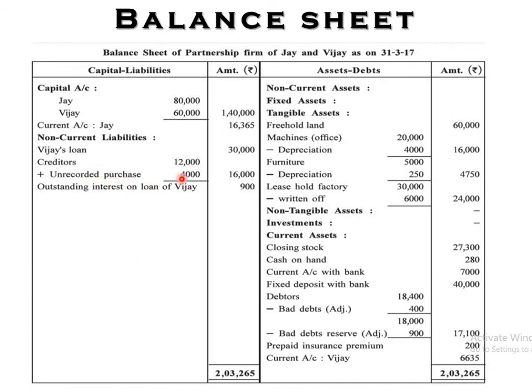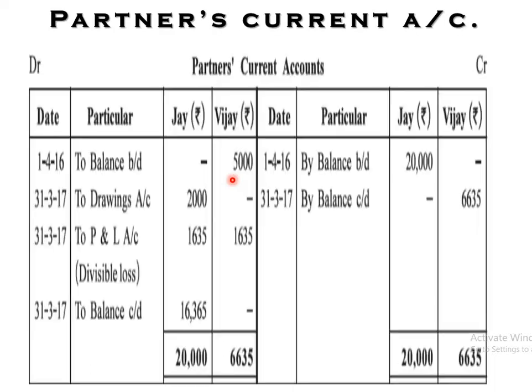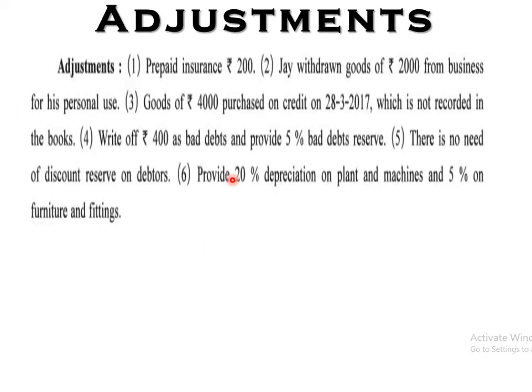See here, creditors 12,000 plus unrecorded purchase 4,000, that is 16,000. Because we are following only adjustment at present, it is very important. Next, write off rupees 400 as bad debts and provide 5% bad debt reserve.